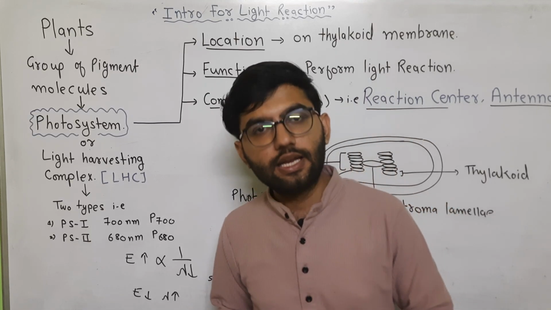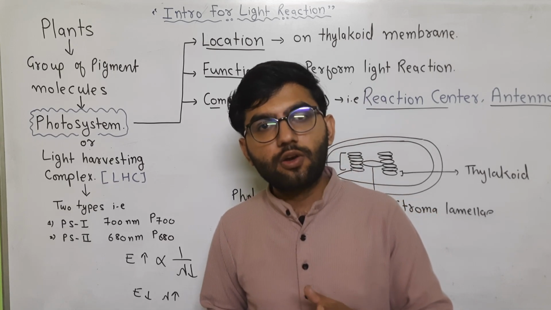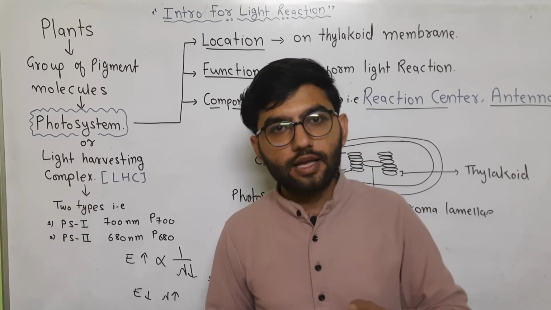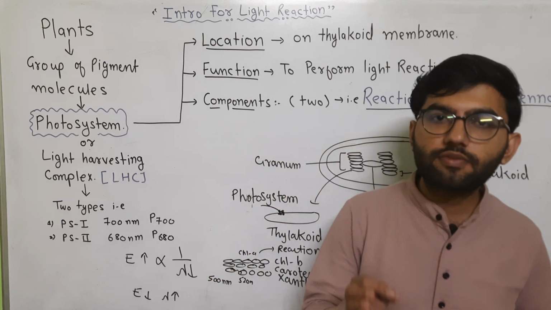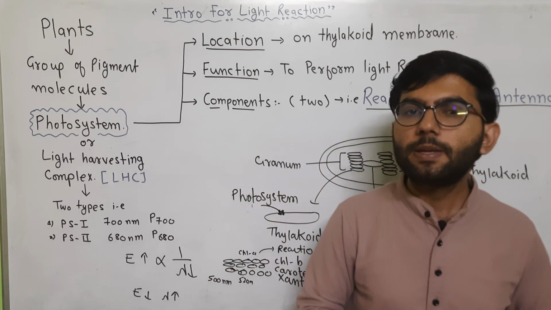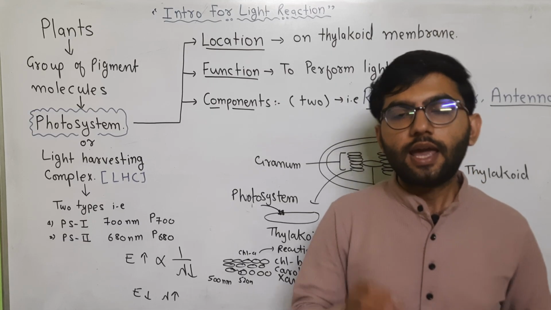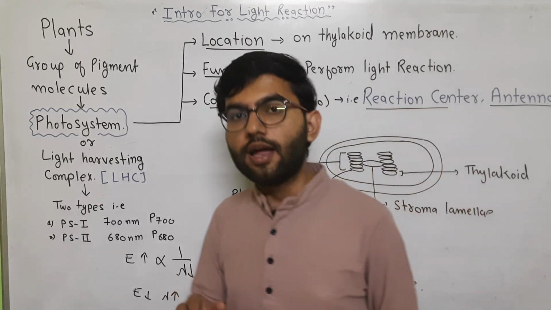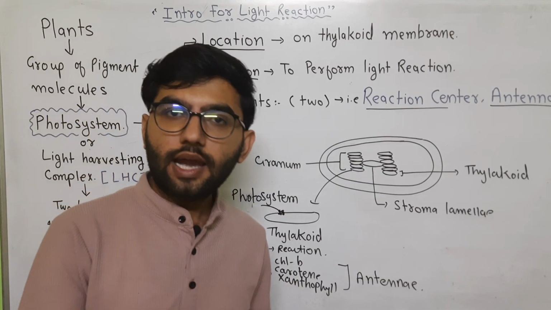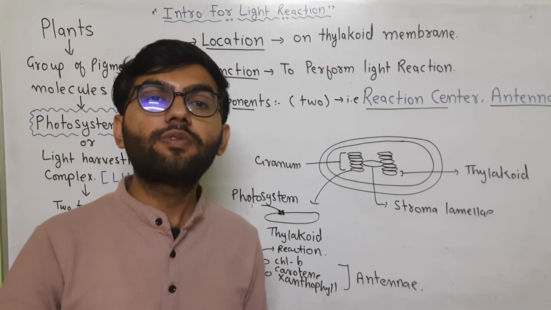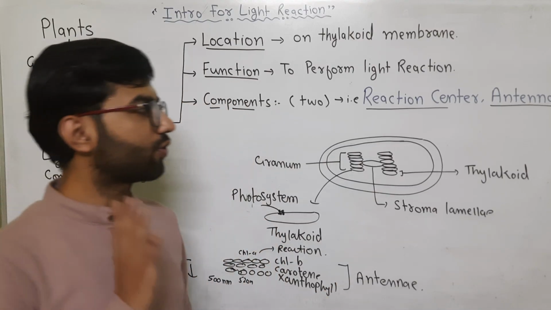Why do we call them cyclic and non-cyclic pathway? Because within the cyclic pathway, the electron rotates again and again in a cyclic manner. In the non-cyclic pathway, these electrons are finally accepted by NADP plus to form NADPH2. They will never come back again. Hence, it is called the non-cyclic pathway. Ultimately, the energy intermediates ATP and NADPH2 are formed, which will be utilized in the biosynthetic phase to form glucose.